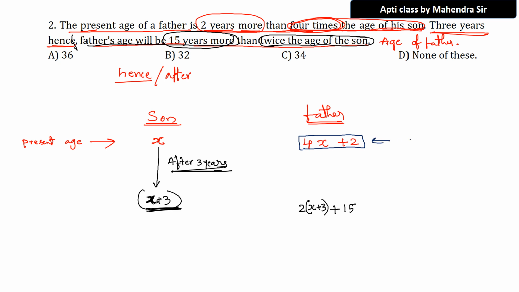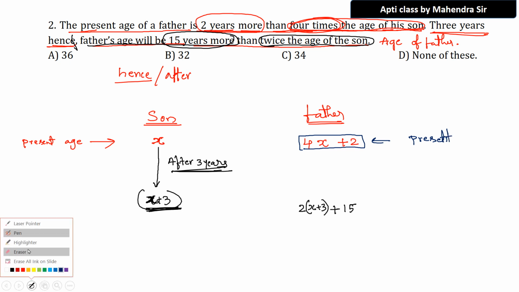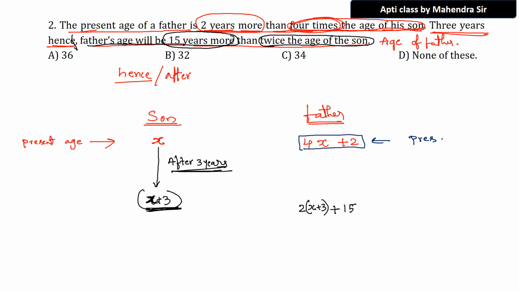This is the present age of the father. Okay now, present. Oh sorry, present. I will erase this again. First of all, this writing pen and another one spelling. Okay, done. So present age. What is the present age of the father? 4x plus 2. What is this then? Observe. What is this then?